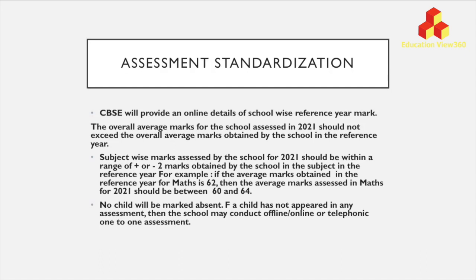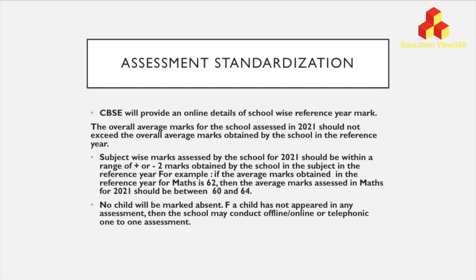So supposing your reference year, the overall school average was 84%. So your this year overall school average also has to be 84% only, or 80% only, depending upon what it was in the reference year. However, your subject average can vary by 2%.